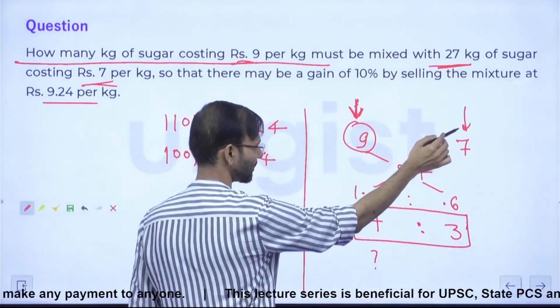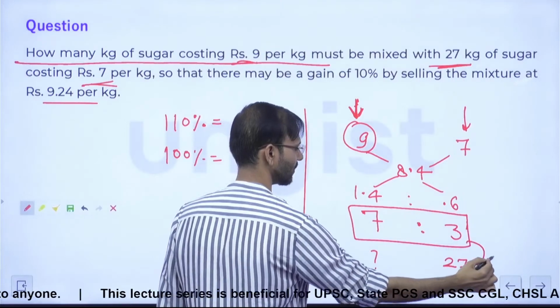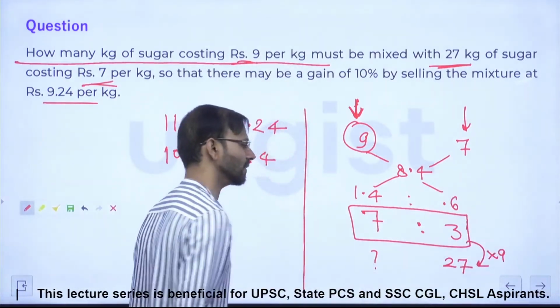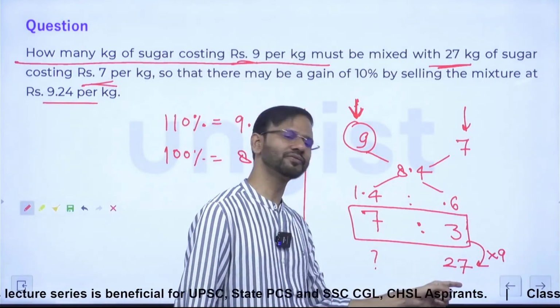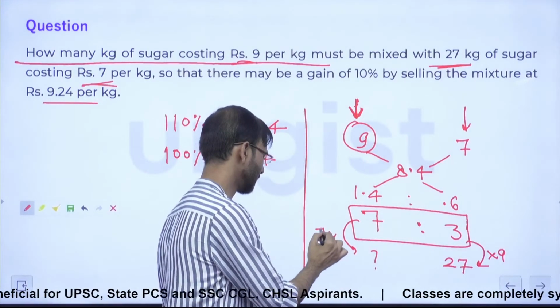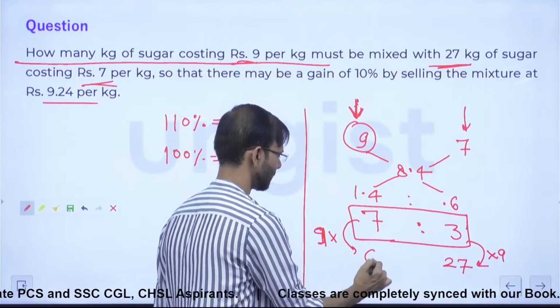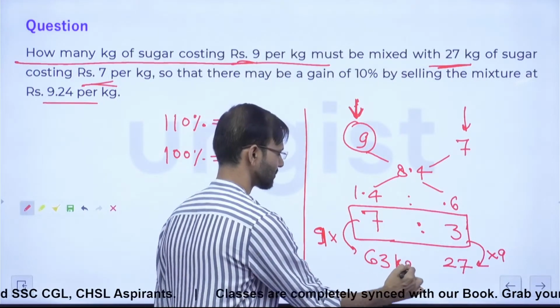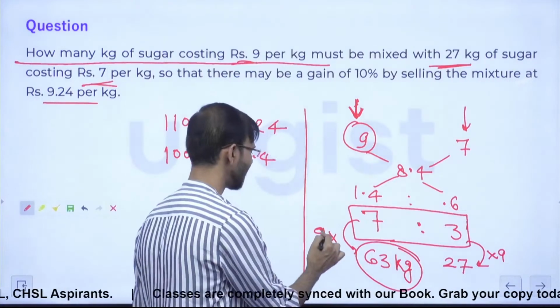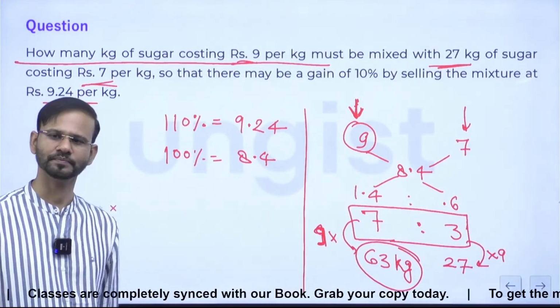So this sugar you have 27 kg, guys. So 27 is 9 times of 3. So 9 times of 7 will be coming here. Yes, so this is 63, guys. So you just have to add 63 kg of sugar to get the desired result.